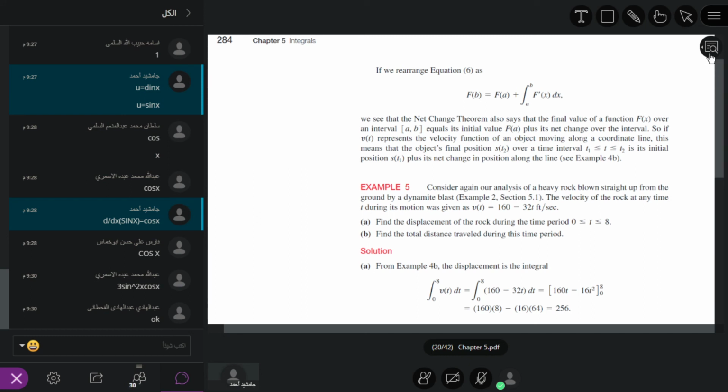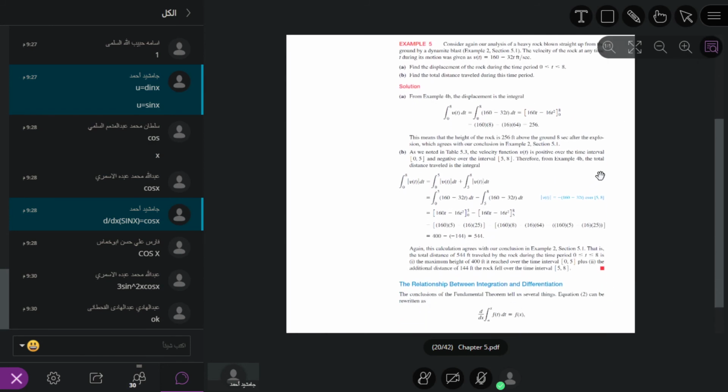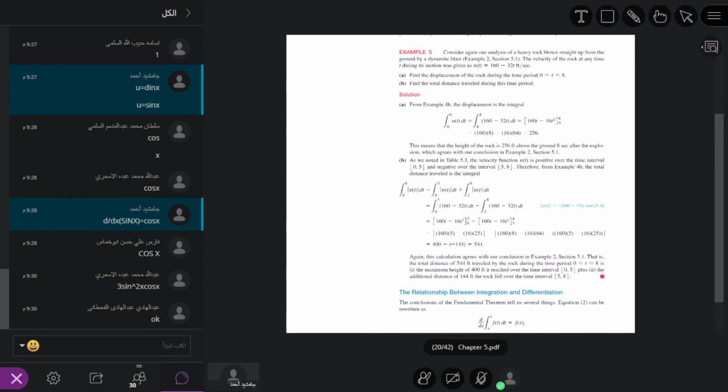Okay, this velocity will be given. What is the question? Find the displacement of the rock during the time period. It means we have to find s of t minus s of 0, so this is the position of the motion at time t equal to 0 and at t equal to 8.